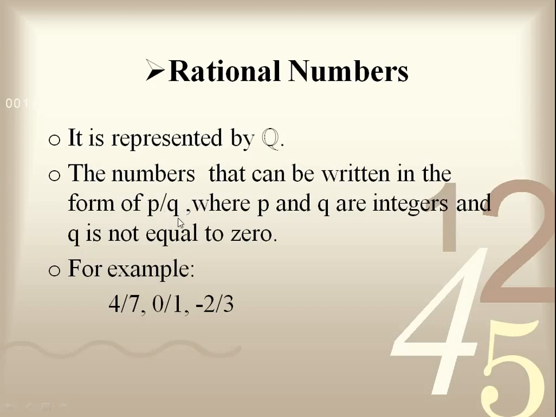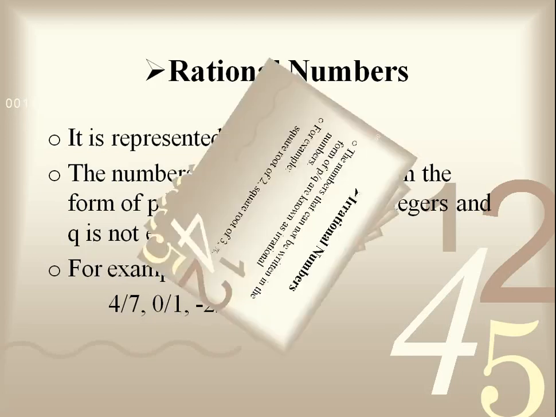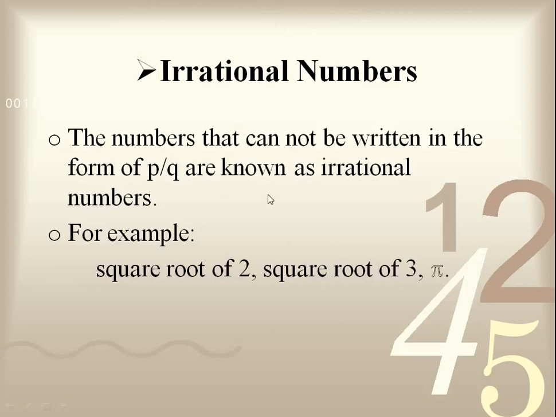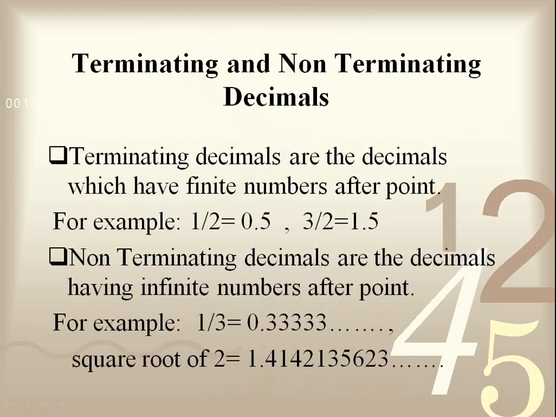Why should it not be equal to 0? Because everything over 0 gives an answer that is infinity, and infinity is not a number in mathematics. For example, 4 over 7, 0 over 1. 0 can be in numerator but not in denominator. -2 by 3. The next one is irrational numbers. The numbers that cannot be written in the form of P by Q are known as irrational numbers. For example, square root of 2, square root of 3 and pi. We cannot write these three numbers in the form of fractions.